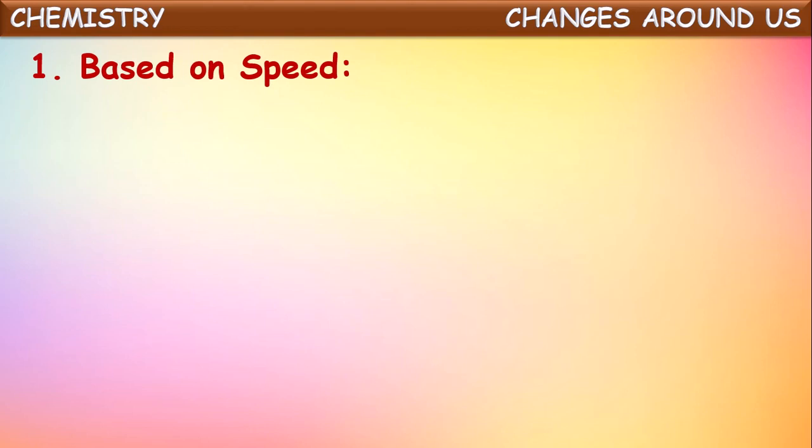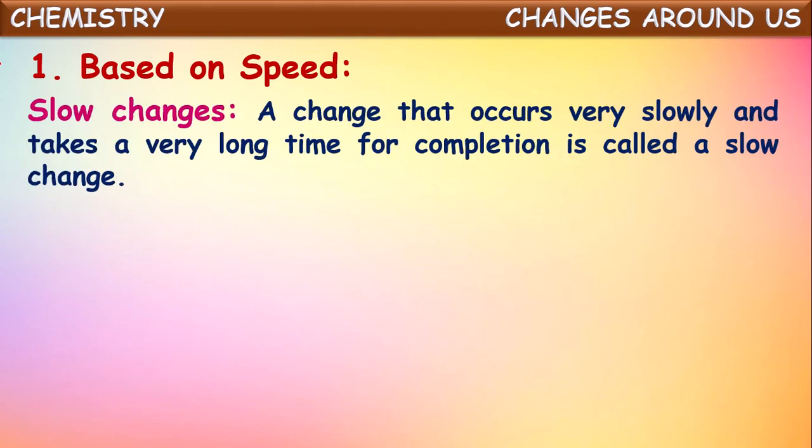Now we are going to see the classification of these changes based upon certain characteristics. First, let us see the classification of changes based upon speed. Based upon the speed or time taken for the completion of the change, changes can be classified broadly into two types. One of them is slow changes. A change that occurs very slowly and takes a very long time for its completion is called a slow change.